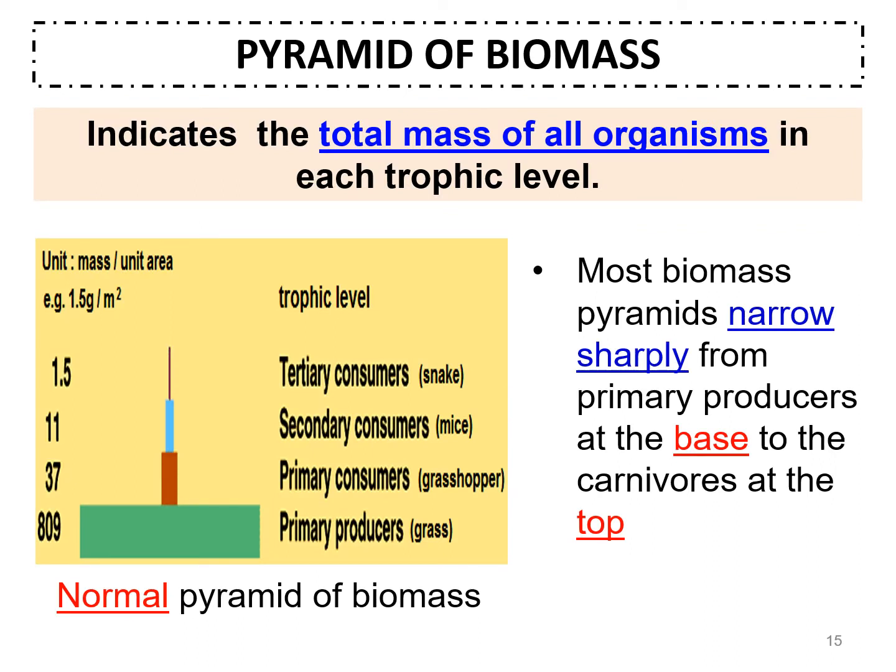Pyramid of biomass. The pyramid of biomass shows the total mass of all organisms in each trophic level. So this is a normal biomass pyramid. Most biomass pyramids narrow sharply from the primary producers at the base to the carnivores at the top, with a very small mass at the top.